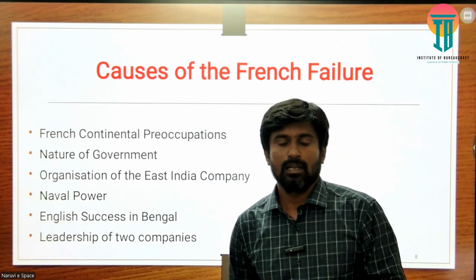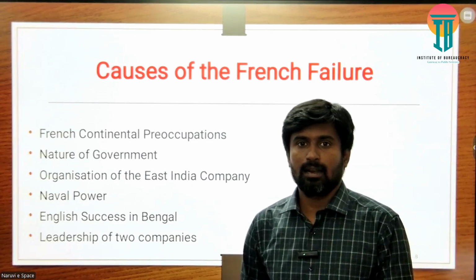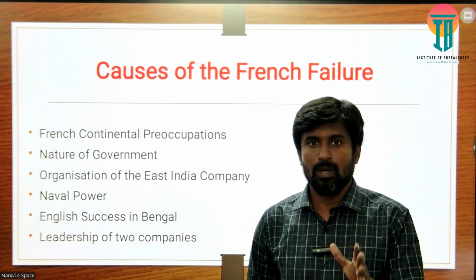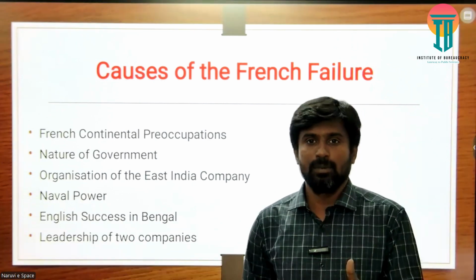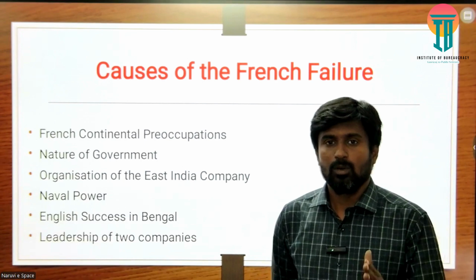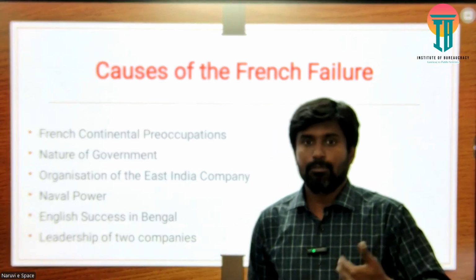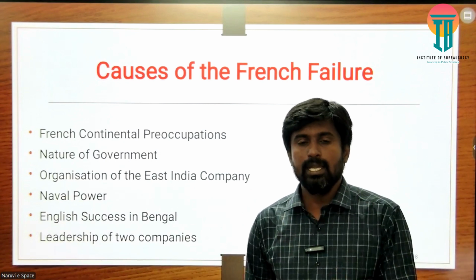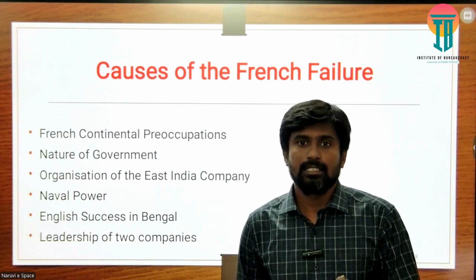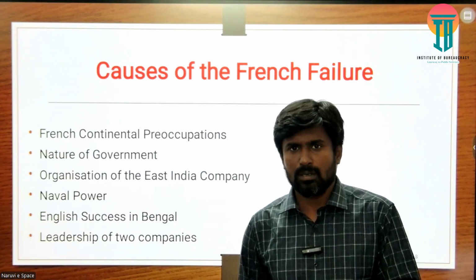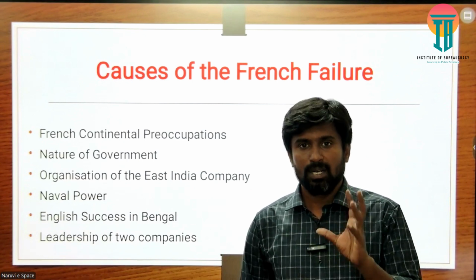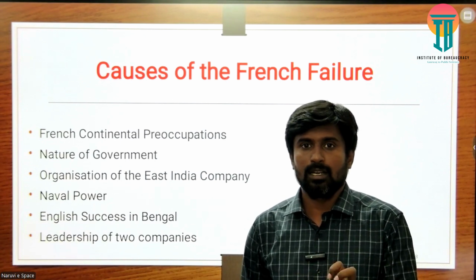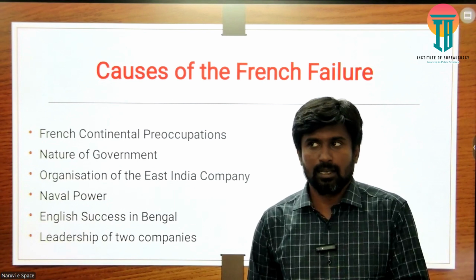The French East India Company committed one of its blunders after the Second Carnatic War. They completely recalled Dupleix. That was a big blunder, because he was strategically a very prominent person in that locality, but it backfired on them when they recalled him. That completely caused the loss of their territory, and not just territory, but the political and administrative power and the territorial expansion of the French East India Company.